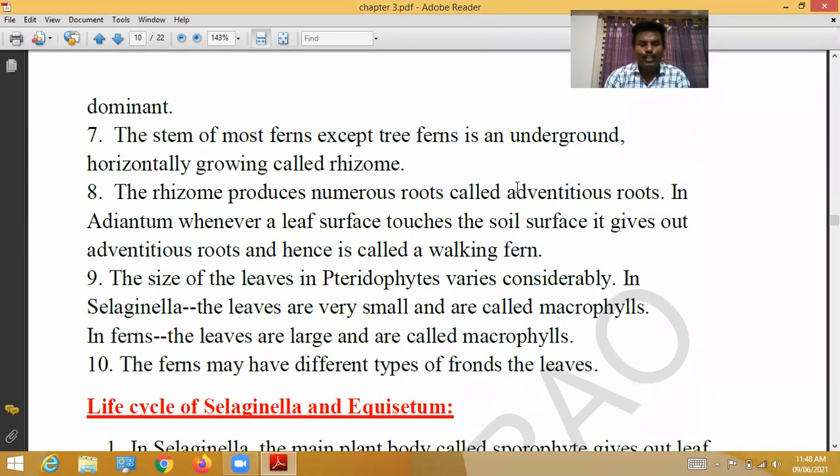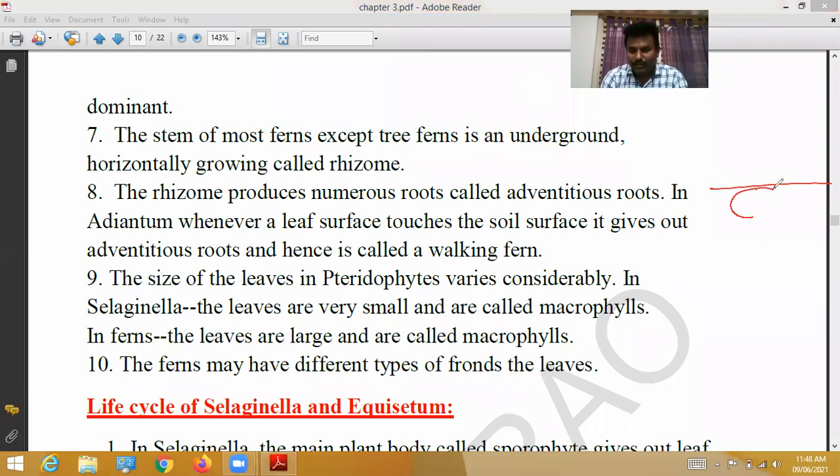The rhizome produces numerous roots. Those numerous roots are called adventitious roots. This rhizome gradually turns into a root-like structure, so it will produce numerous roots, called adventitious roots.